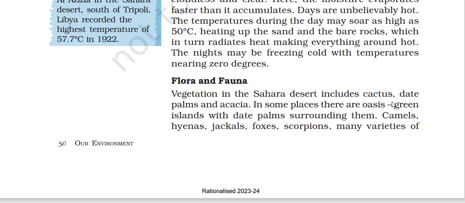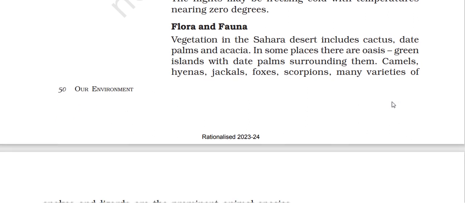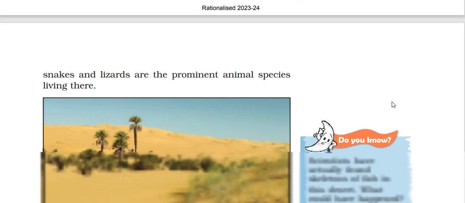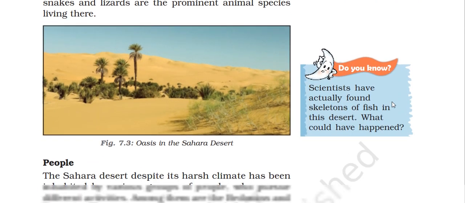The vegetation in the Sahara Desert includes cactus, date palms, and acacia. In some places there are oases, green islands with date palms surrounding them. Camel, hyena, jackal, foxes, and scorpions, and many varieties of snakes and lizards, are the predominant animal species living here. Sand is actually found to hold skeletons of fishes in this desert.